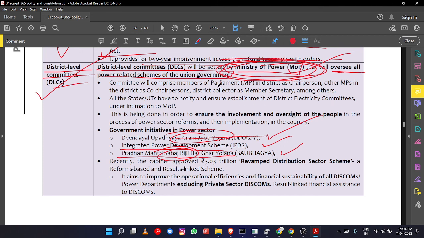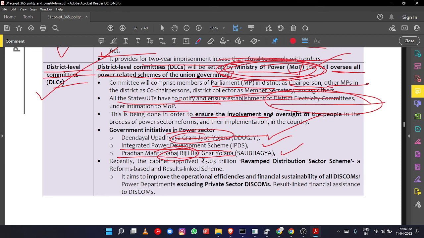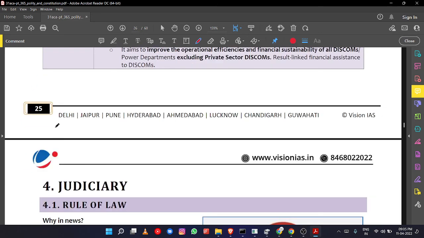That committee will have an MP of the district as chairman, other MPs as members, and the district collector will also be there. All the states and union territories have to notify the establishment of these district electricity committees under the Ministry of Power, and this is being done to ensure the involvement and oversight of people. So people are also involved in these district level committees, so they can oversee whether the power sector reforms are properly implemented or not. So that is about district level committees.